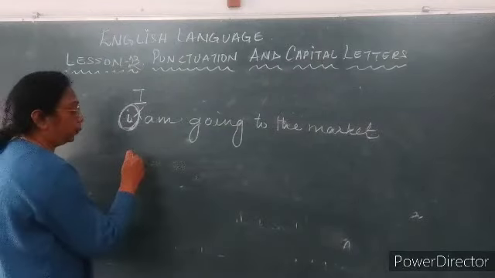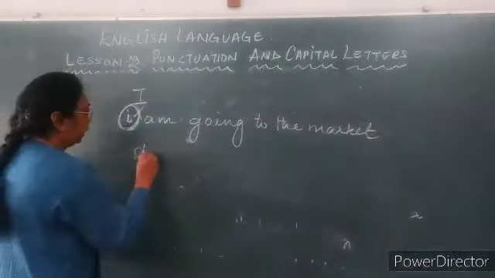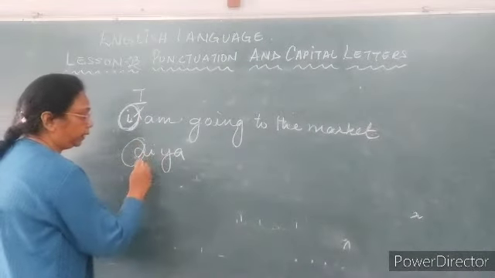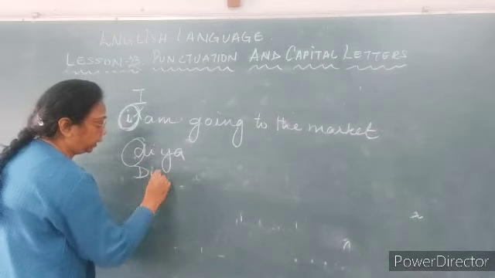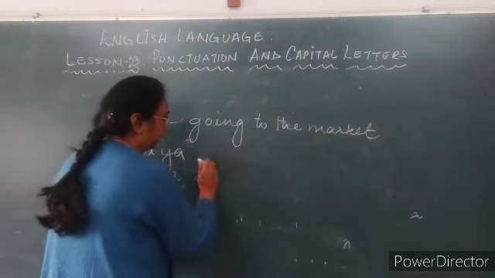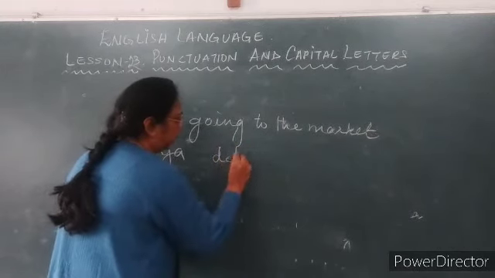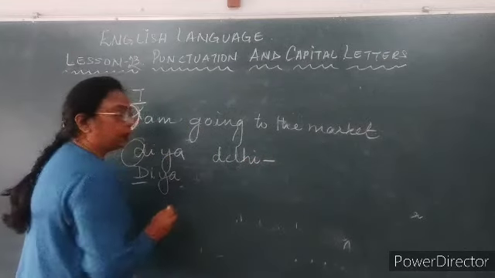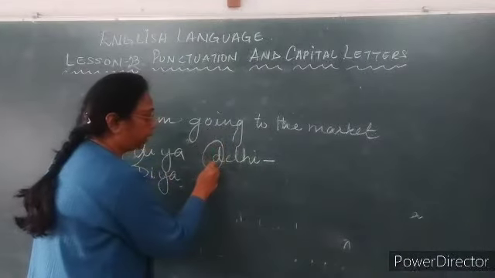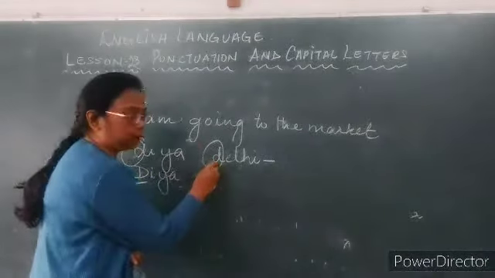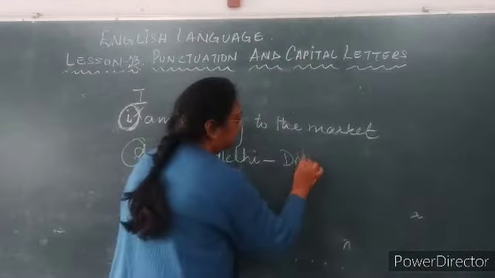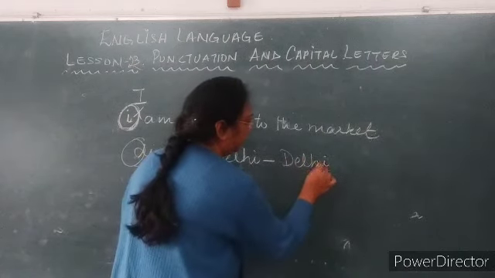So over here when I am writing Diya, D-I-Y-A, now this over here it is wrong. It is the name of a person, so it should be written with the capital letter D. Now if I write Delhi, D-E-L-H-I, now over here, Delhi is the name of a place. But I have written D with a small letter, which is wrong. It should be written in the capital letter, that is Delhi, the capital letter with Delhi.